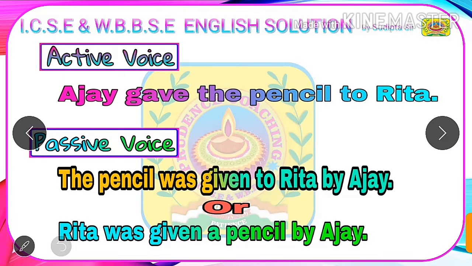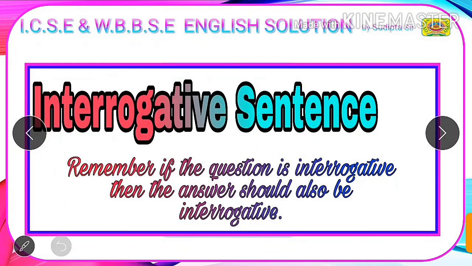Now we will start with the next type, that is interrogative sentence. Interrogative sentences are the sentences which ask a question. This may start with a WH word or any helping verb. For example, when shall we meet? Can you tell me about the place where Shakespeare was born? These two are interrogative sentences because they are asking questions. Remember, if the question is interrogative, then the answer should also be interrogative. This means if the active voice is interrogative, then the passive voice will also be interrogative.